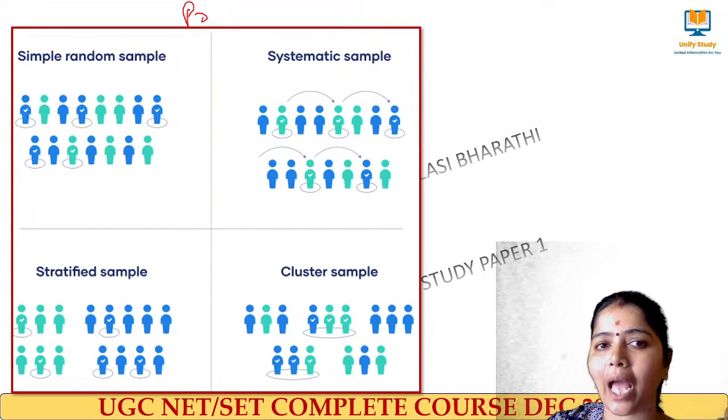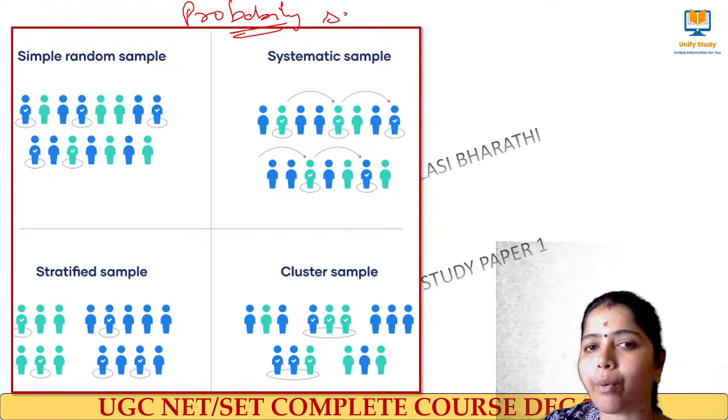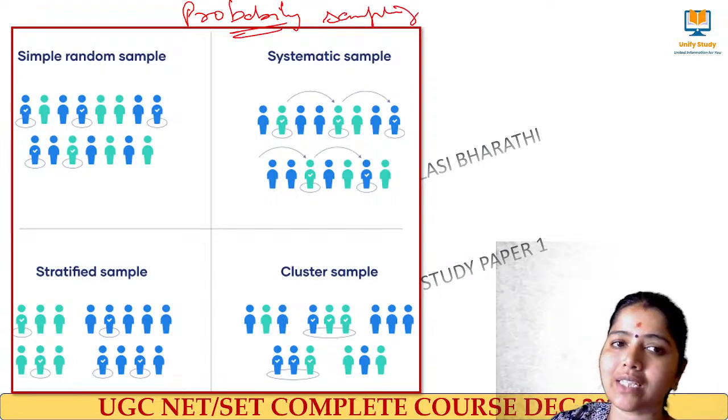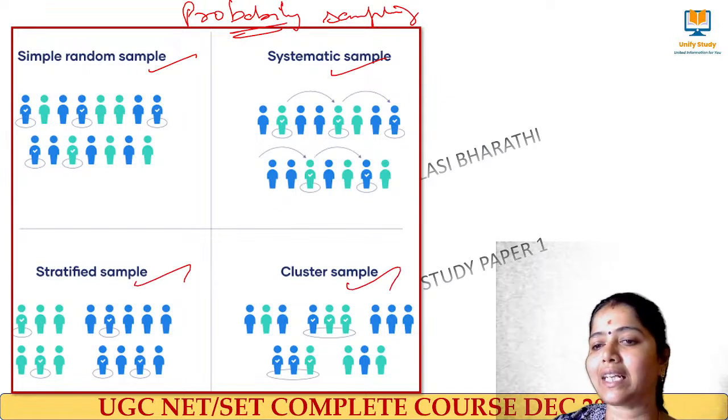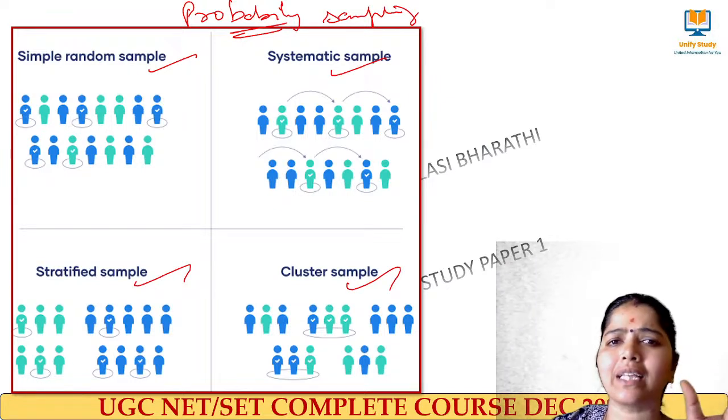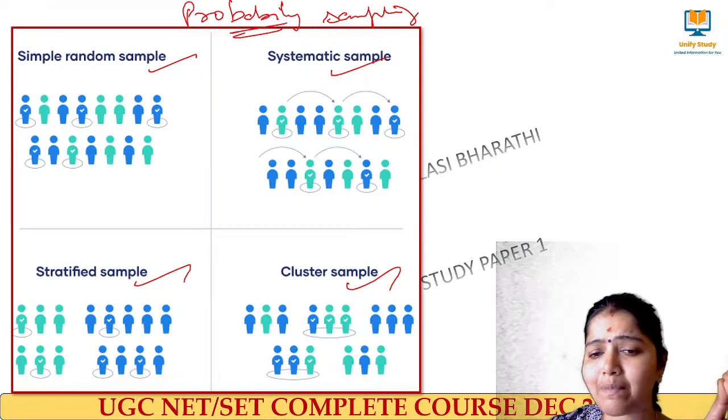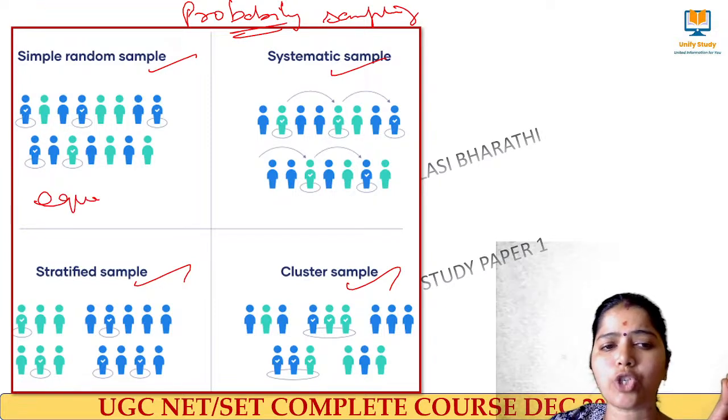These are the types of probability sampling: simple random, systematic, stratified and cluster. Very easy to remember, I'll give you the keywords. Simple random sampling means giving equal chances of being selected. Everyone in the group has an equal chance of being selected.